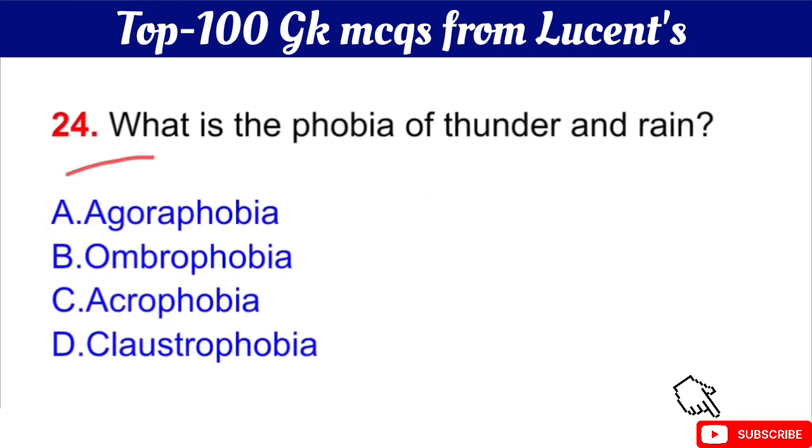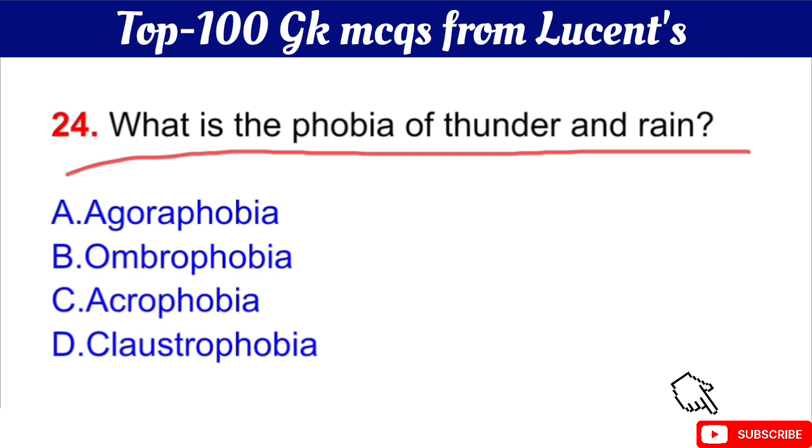Question number 24 is what is the phobia of thunder and rain? Your question is what is the phobia of thunder and rain? The right answer is option B, ombraphobia. Okay, ombraphobia is a phobia of thunder and rain.